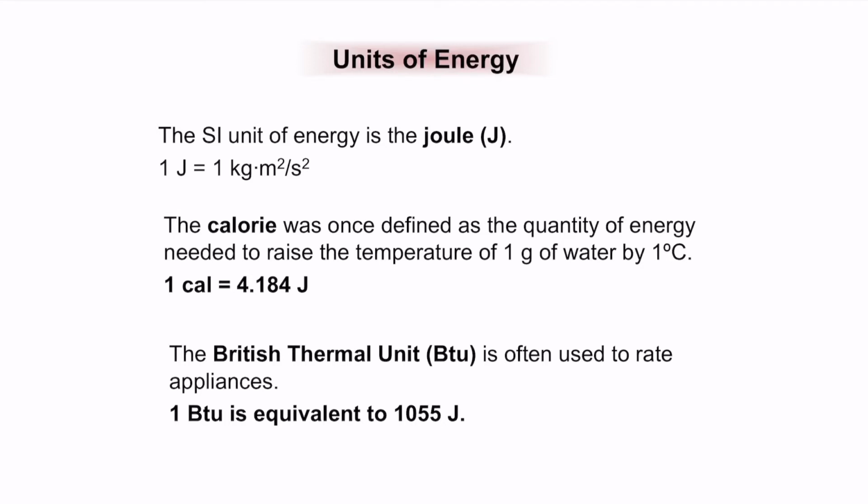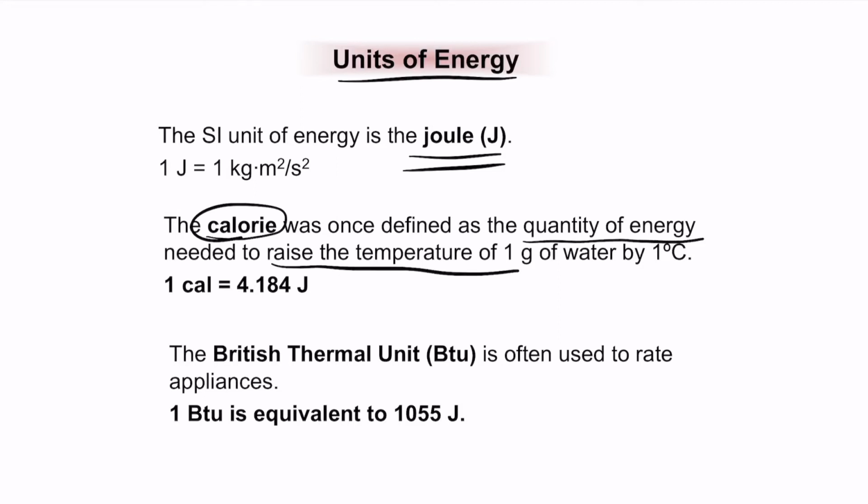Now what are the units of energy? The common unit of energy, or the SI unit, is joule, which is 1 kilogram meter squared per second squared. But in terms of chemistry, we use a unit called calorie. So calorie is basically defined as the quantity of energy needed to raise the temperature of 1 gram of water by 1 degree centigrade. So 1 calorie equals 4.184 joule.